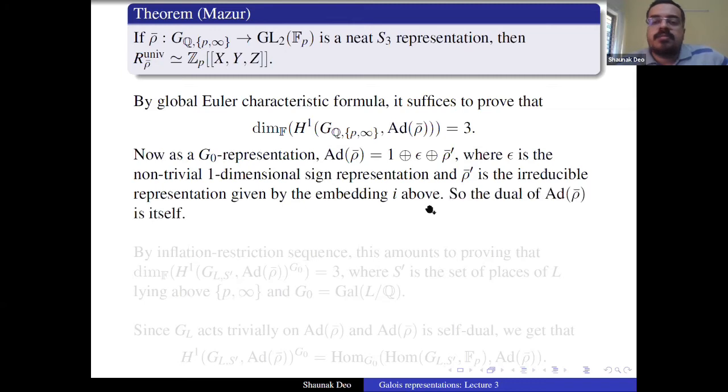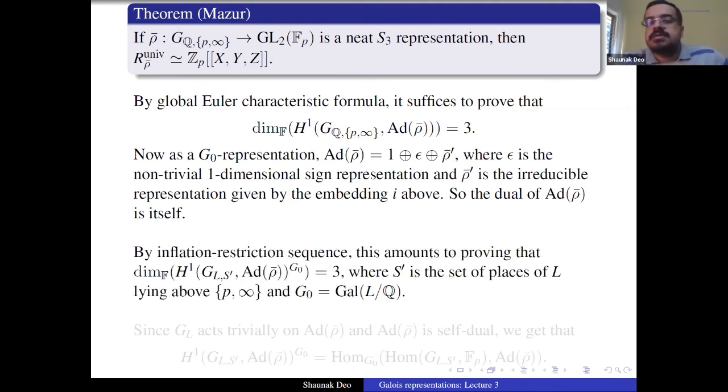So basically, this ad rho bar is self-dual. The dual of ad rho bar is itself. Again, this is a very easy calculation to do: ad rho bar is actually 1 plus epsilon plus rho bar prime. Epsilon, as I said, is the one-dimensional sign representation that factors through the quotient of S3. Now, inflation restriction: because this G naught has cardinality 6, it is not divisible by our prime. Our primes are very high.